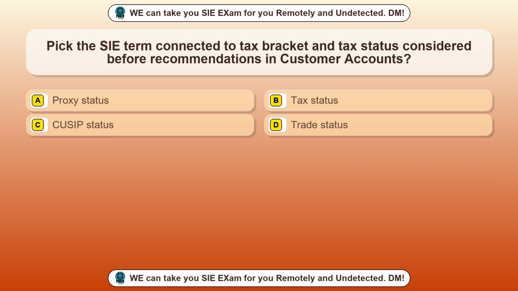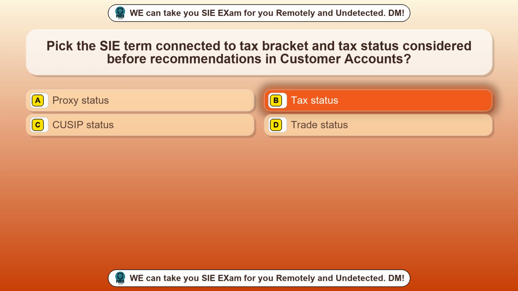Question 5. Pick the SIE term connected to tax bracket and tax status considered before recommendations in customer accounts. Option A, proxy status. Option B, tax status. Option C, CUSIP status. Option D, trade status. The correct answer is option B.